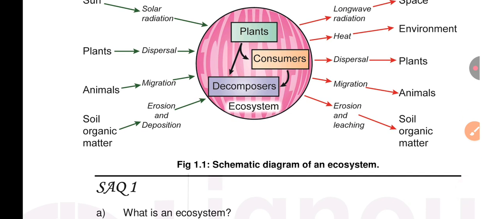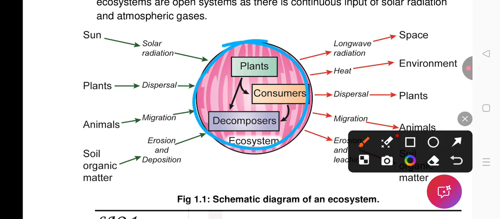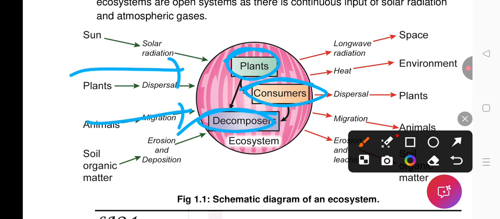In this picture, we can describe the input units and output units. This is the ecosystem. There are producers, consumers, and decomposers present in the ecosystem. Sunlight, the solar radiation, enters the ecosystem. The plant utilizes this solar radiation. The consumer feeds on the plant, and the decomposer decomposes the consumer. Plant disposal is also an input unit. Animal migration into the ecosystem is an input unit. Soil erosion or dispersion is also an input unit.